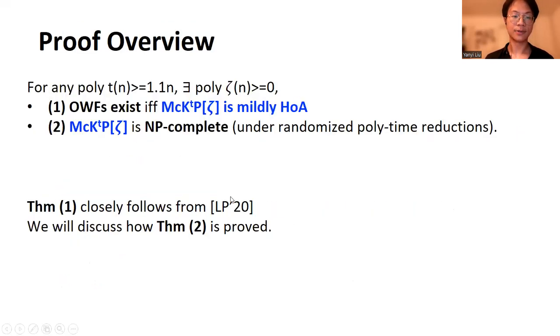So let us briefly sketch how our main theorems are proved. Theorem 1, which is the one-way function theorem, closely follows from Liu and Pass 20, and I'm going to skip the proof of this theorem, and we refer to the full paper for more details in this proof. And we will briefly discuss how Theorem 2, namely the NP-completeness proof, is proved.